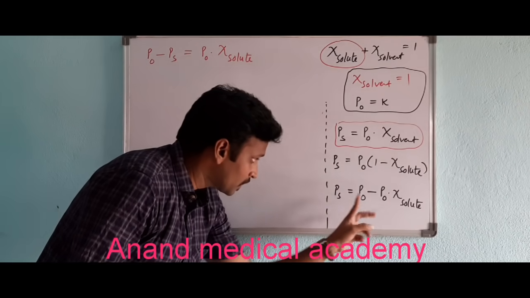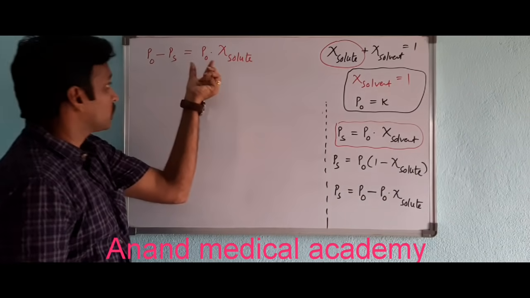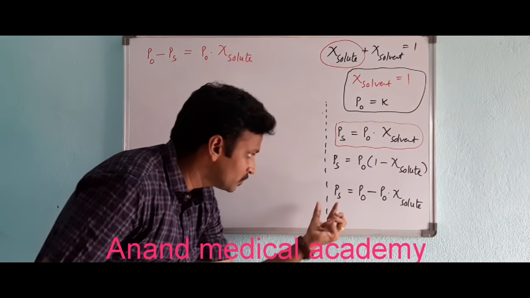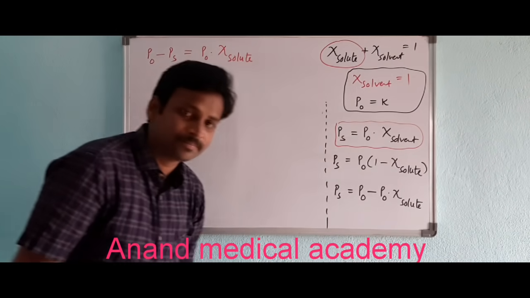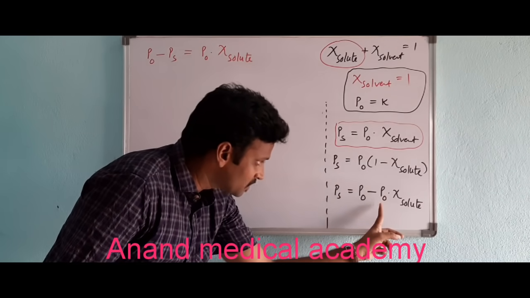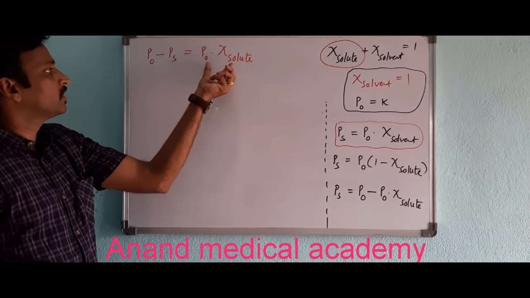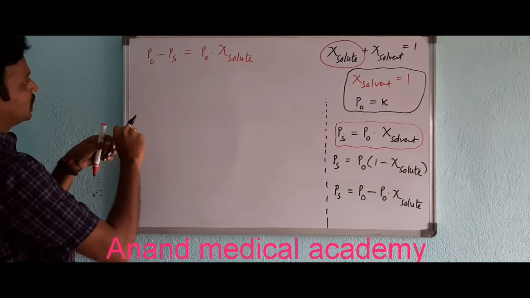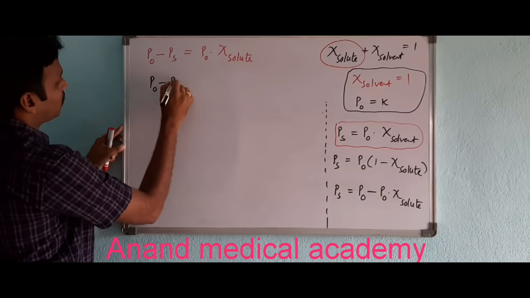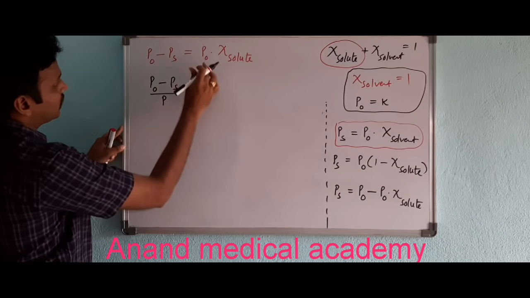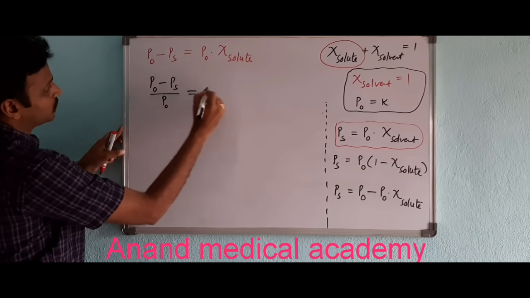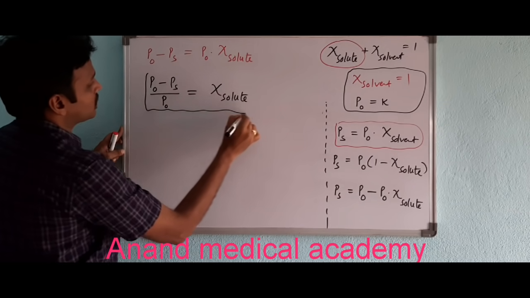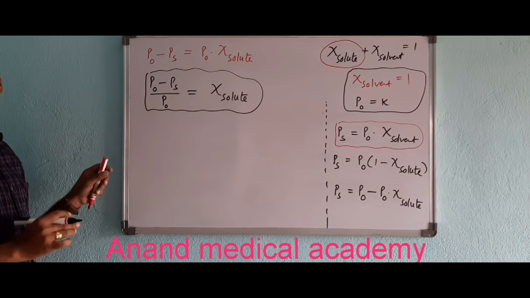Listen carefully. This term will come here. Assume that P naught into mole fraction of solute is coming this side and PS will go that side. So P naught minus PS will be here, equal to P naught into mole fraction of solute. So now how can I write this? P naught minus PS by P naught, since P naught comes to the denominator, equals mole fraction of solute. This is Raoult's law mathematical relation.